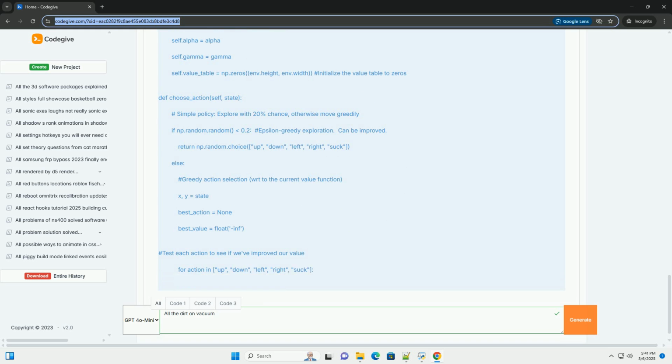4. Eligibility traces. TD(lambda) is a generalization of TD(0) that allows the agent to update the values of all states visited in an episode, not just the immediately preceding state. This is done using an eligibility trace, which is a temporary memory of which states have been visited recently. This can significantly speed up learning.